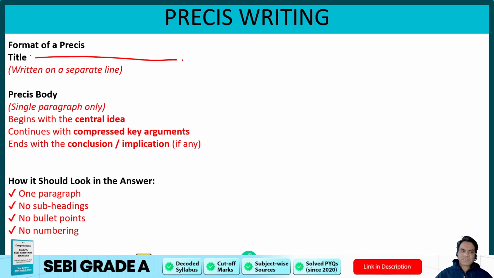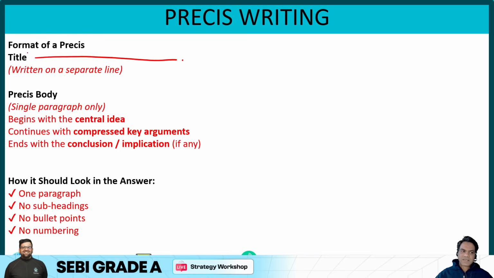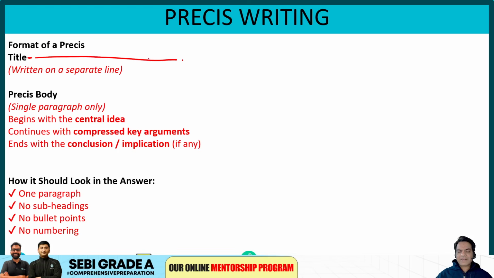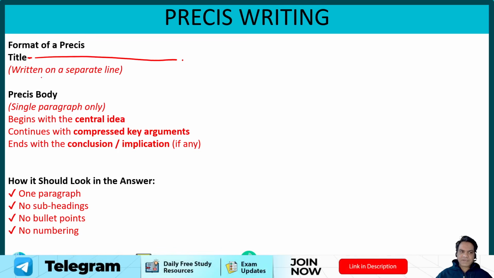Now, guys, many students ask me, sir, should we write the word title or should we just straight away write the title itself? Guys, both are acceptable. If you write title and give it a hyphen and then write the title, that is also acceptable. If you do not write this word title and straight away write the title and carry forward, that is also acceptable. So nothing to worry about. You have to mention the title on top, written on a separate line.